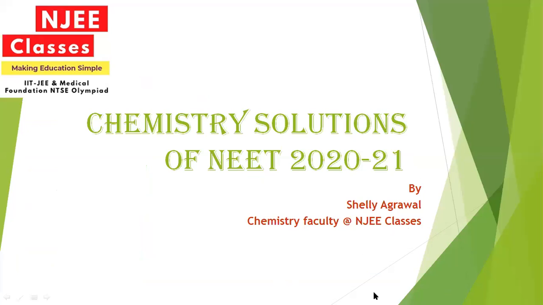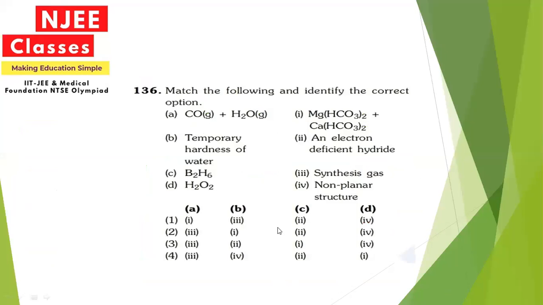In this video, we are going to solve the questions of chemistry from NEET 2021. So come on, let's see the questions. Question number 1 is: match the following and identify the correct option. So let's try to solve the question.